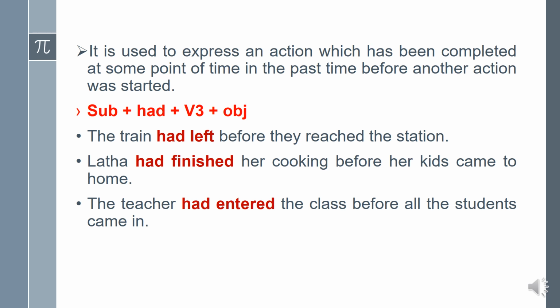Let's see the example. The train had left before they reached the station. Here, what's the earlier action? The train left from the station. Okay, this earlier action we must express in past perfect tense. That's why the train had left before they reached the station. Subject plus had plus V3 plus object.